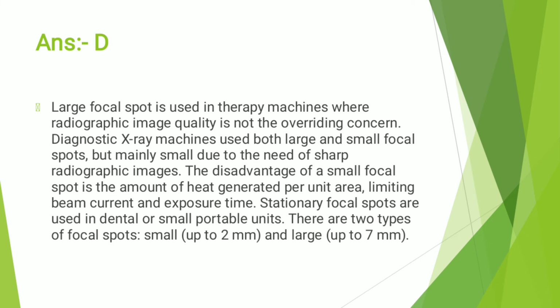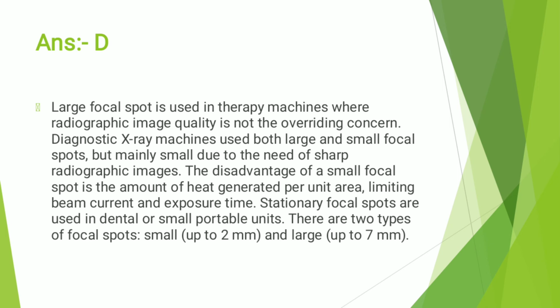The disadvantage of the small focal spot is the amount of heat generated per unit area, limiting the beam current and exposure time. Stationary focal spots are used in dental or small portable units. There are two types of focal spots, small and large. Small focal spot has size 2 mm and the large focal spot has size 7 mm.